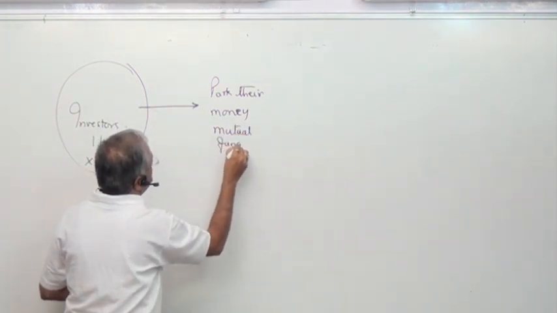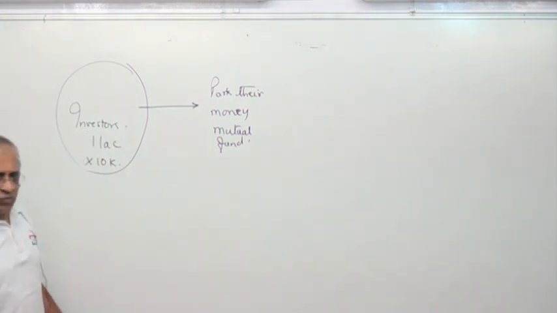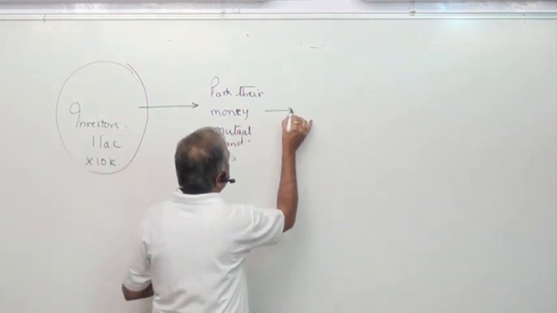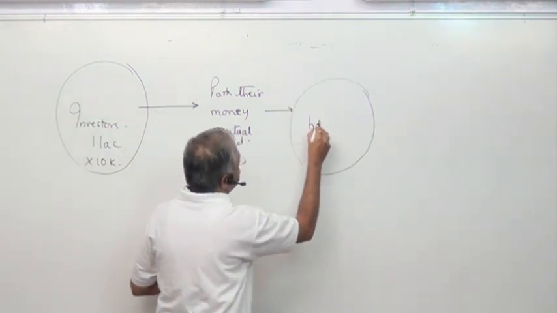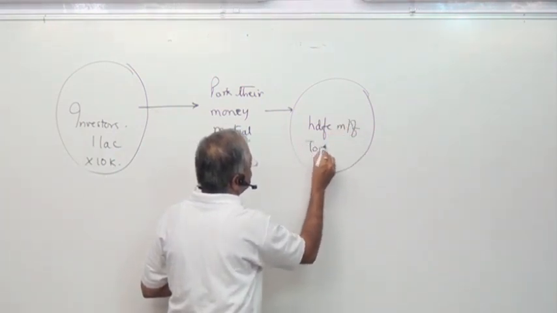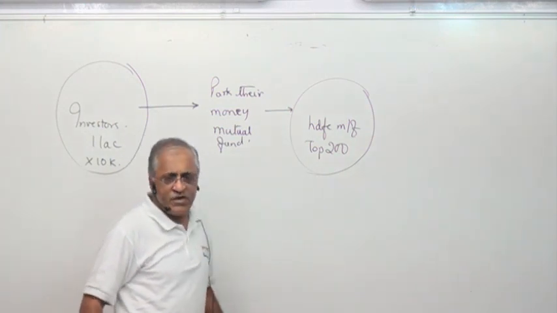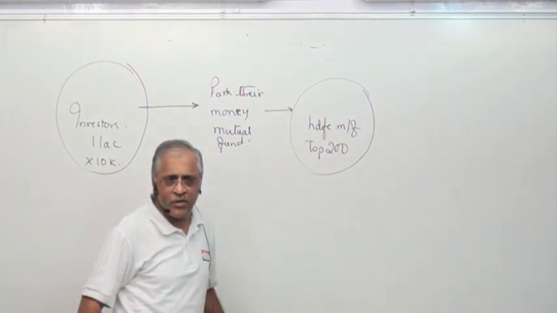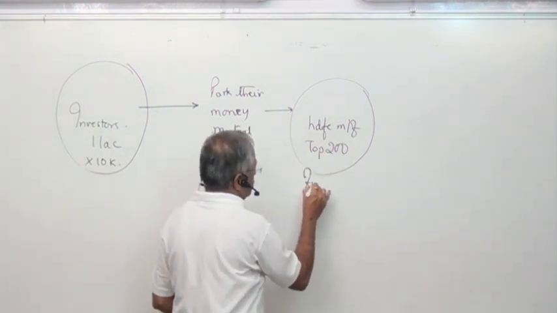Mutual fund. They put their money in the mutual fund. What does the mutual fund person do? Now this mutual fund is, say, HDFC mutual fund, top 200. They invest into this, top 200. What they do is, there's a fund manager here.